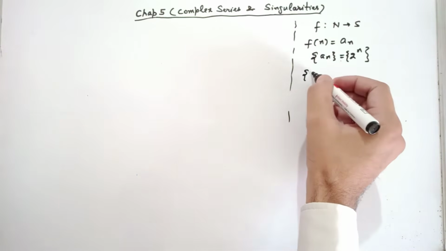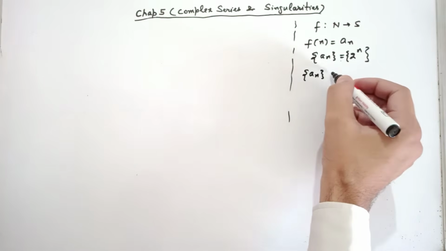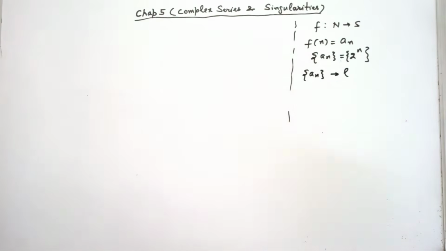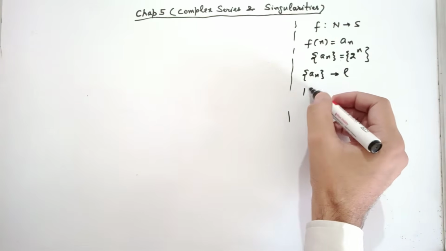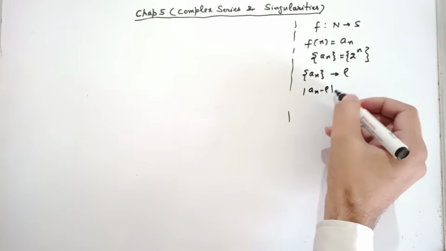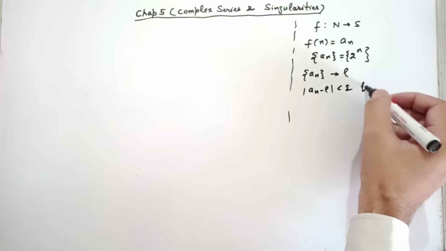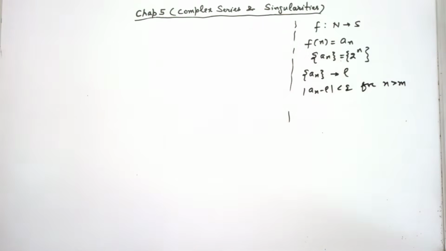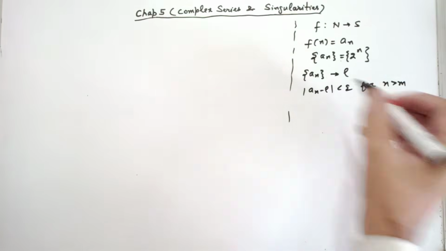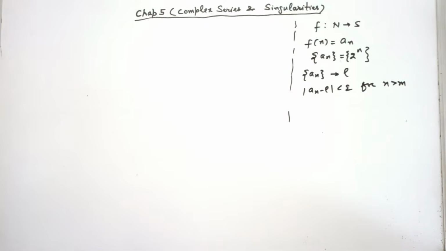When do we say the sequence an converges to a real number L? If given epsilon positive, there exists a positive integer m such that mod an minus L is less than epsilon for all n greater than m. Under this condition, the sequence an converges to the real number L.